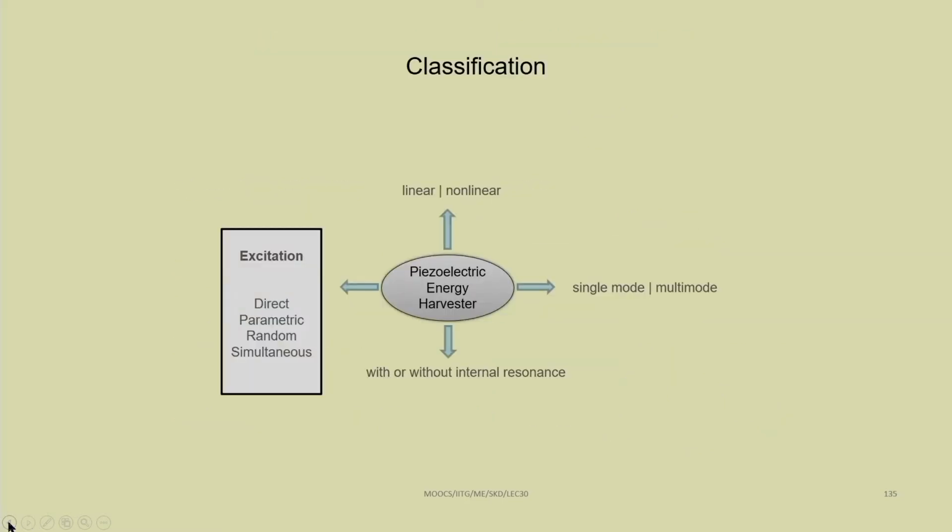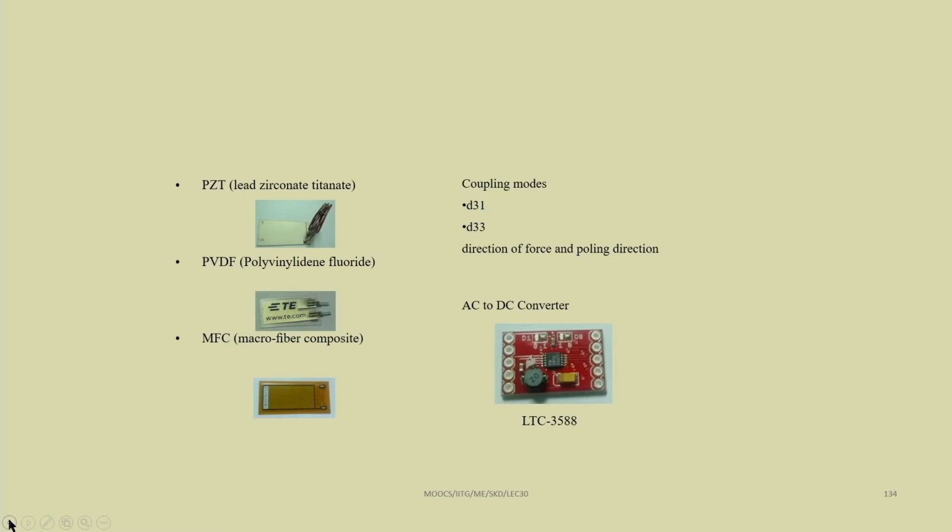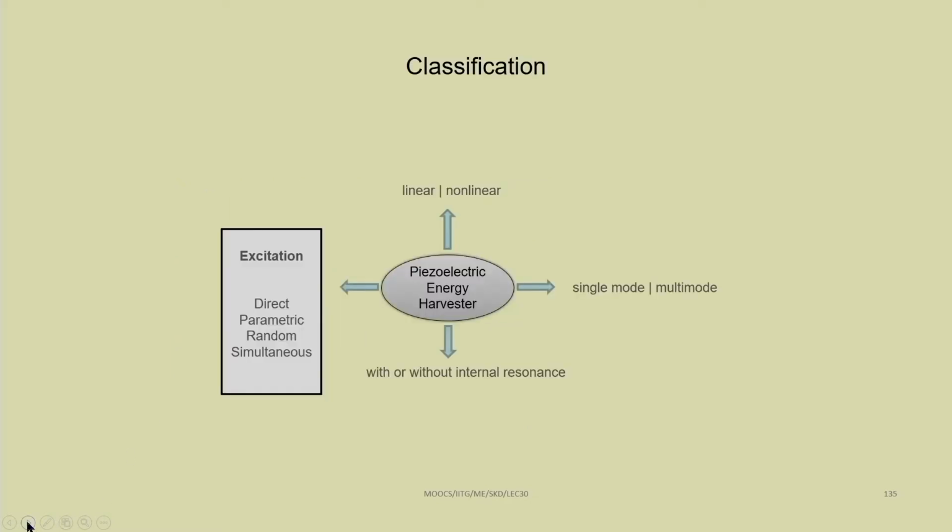You can use, for example, PZT, lead zirconate titanate, with coupling mode D31 or D33, then PVDF, then direction of force and pulling directions you can see, then MFC, macro fiber composite. This is the MFC patch you can see. Then we require an AC to DC converter also for all these conversion mechanisms.